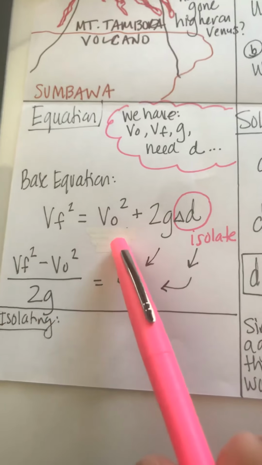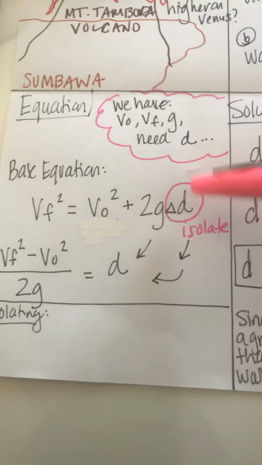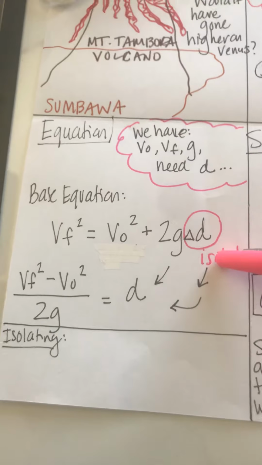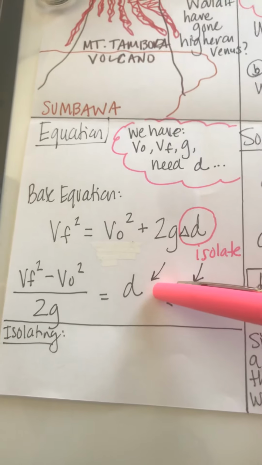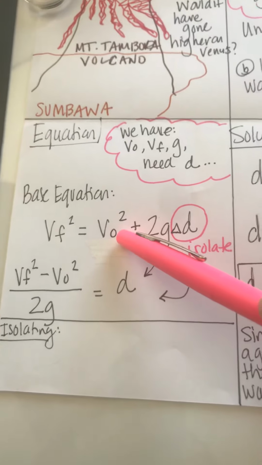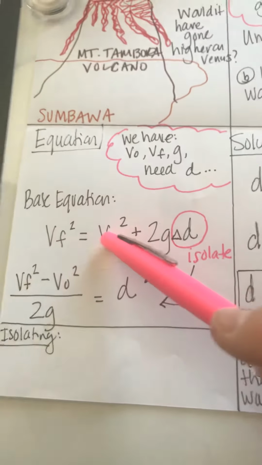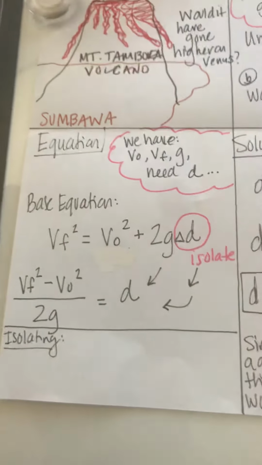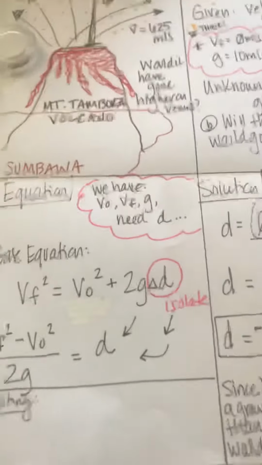Final velocity squared is initial velocity squared plus 2gd. And we want to solve for D, so we have to isolate it, and this is how we do it. We subtract, rather, we subtract this because we're adding it on this side to this side. So that's how we got this part. Oh, look at that. I left a spot to write it for you.